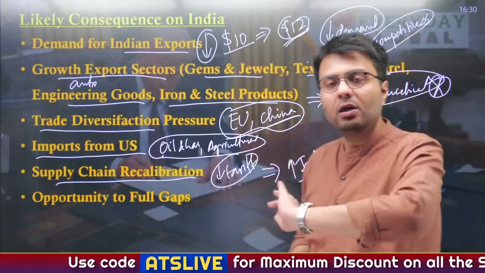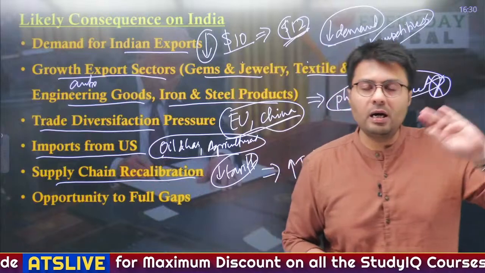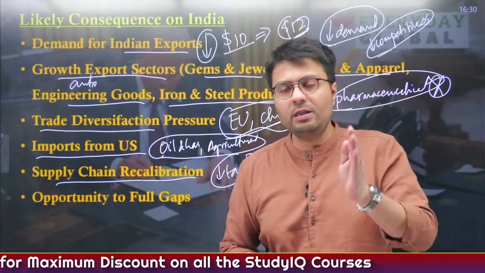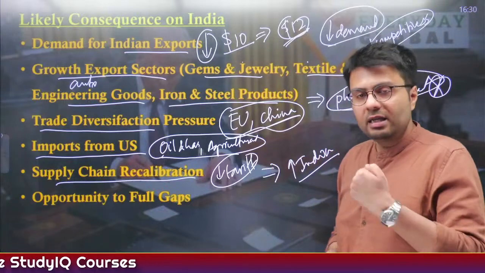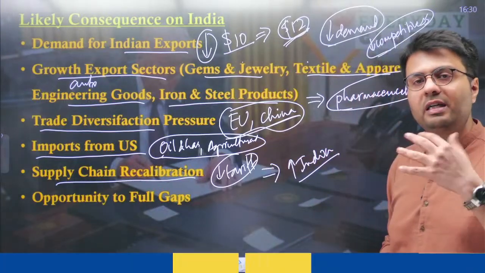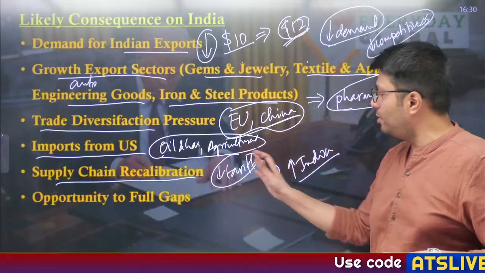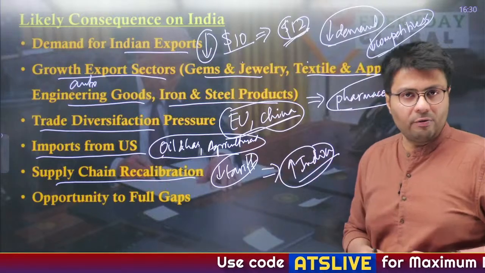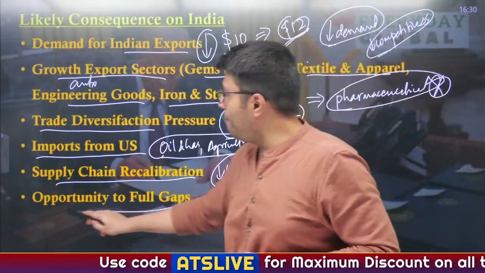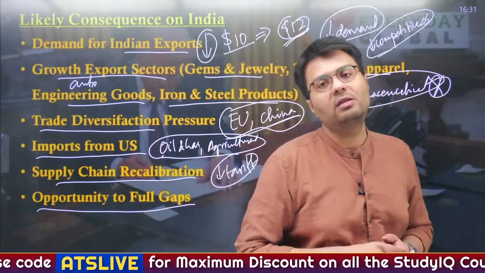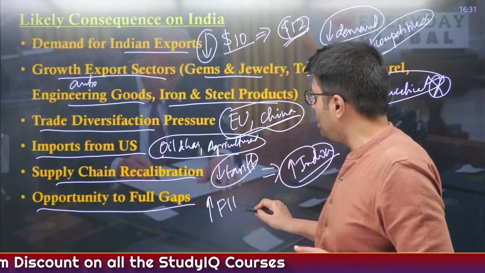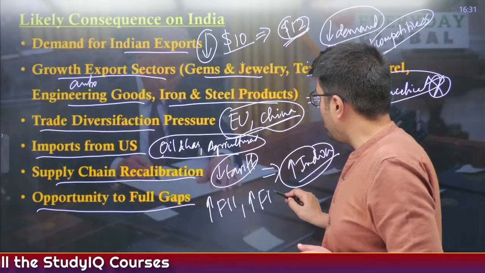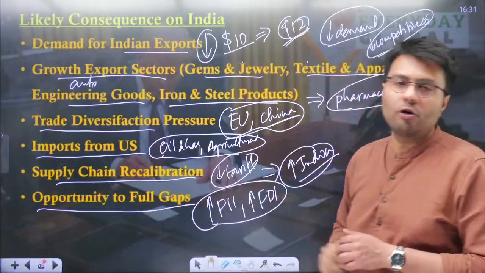Similarly, exports of textile products from Bangladesh to the US are quite high, and the US has imposed a high tariff on Bangladesh as compared to India. So similarly, textile manufacturers, manufacturers of shirts, t-shirts, etc., might also relocate to India, and hence it might advantage India. This will also help India fill gaps that might exist in the global supply chain. So this will overall promote foreign institutional investment, and it will promote foreign direct investment into the Indian economy.